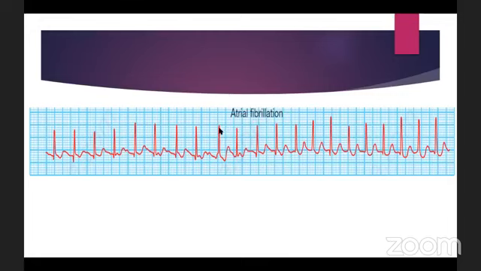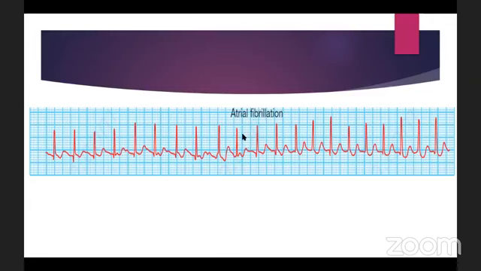These two are the most important features of atrial fibrillation on ECG. One is that the P wave is absent and it may be replaced by fibrillatory F waves. I will show you later. And then the RR interval is irregular. We need to count the heart rate, because we classify atrial fibrillation on ECG as atrial fibrillation with slow ventricular rate or with fast ventricular rate. Fast ventricular rate means the heart rate is more than 100, as in here. Here the heart rate is around 150, so this is AF with fast ventricular rate.